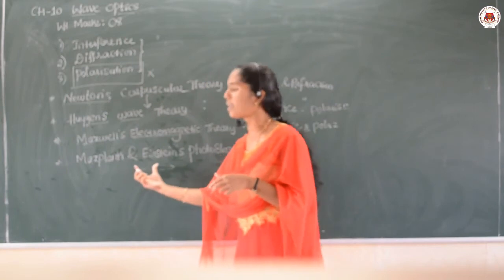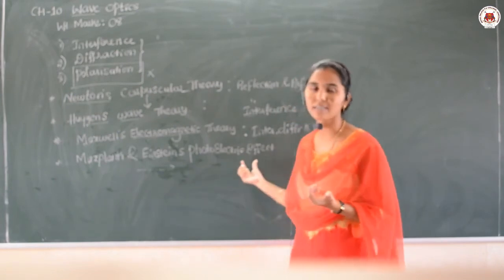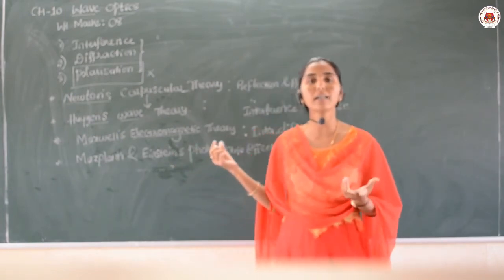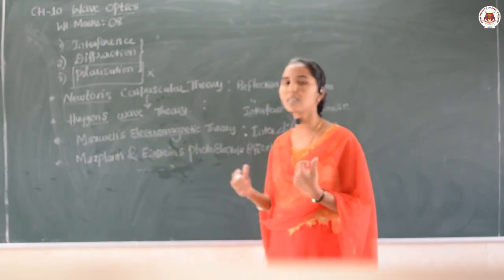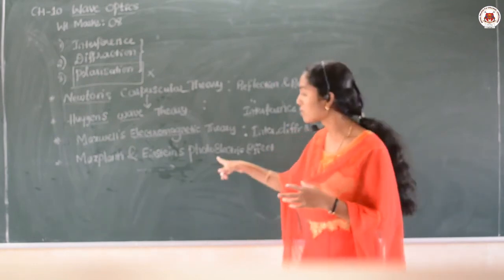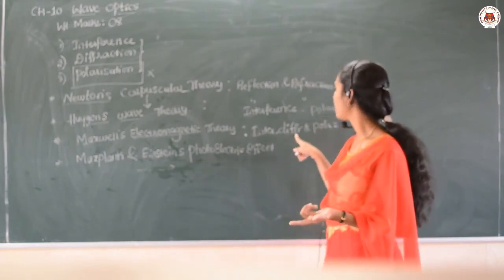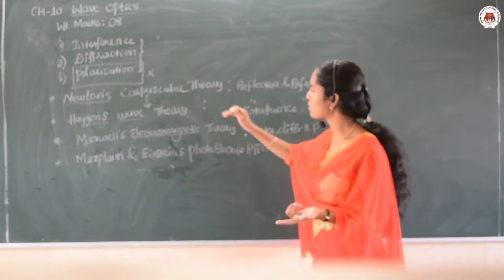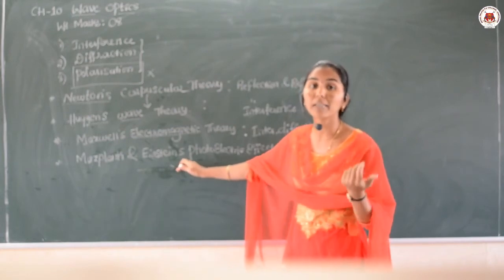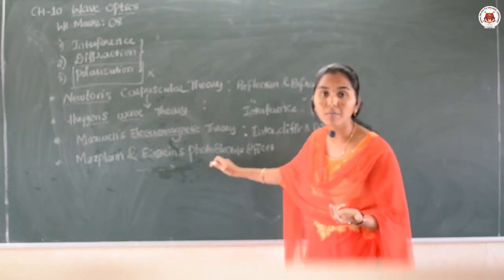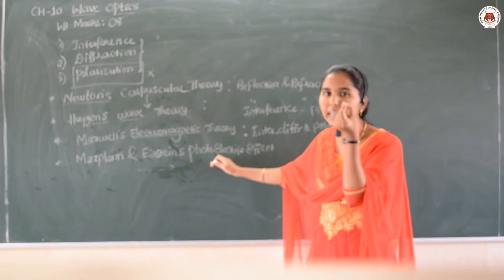So this theory was used to explain the photoelectric effect, such as the Compton effect and the photoelectric effect; everything was explained with the help of the Max Planck and Einstein photoelectric theory. But using this theory, we can't explain phenomena such as interference, diffraction and polarization. Those are based on the wave theory only. And for the Compton effect, black body radiation and the photoelectric effect, we consider that light is in the form of a particle.